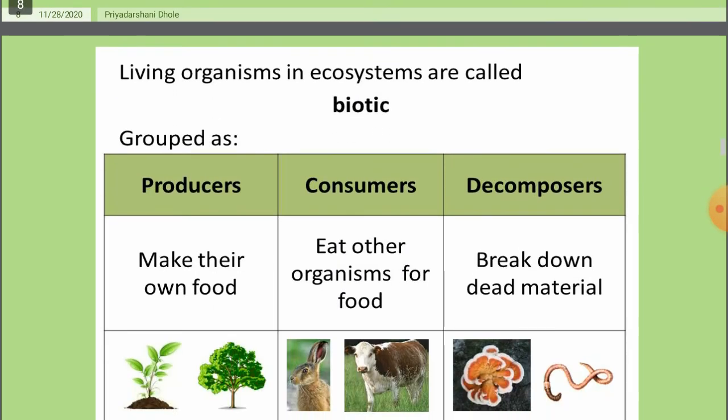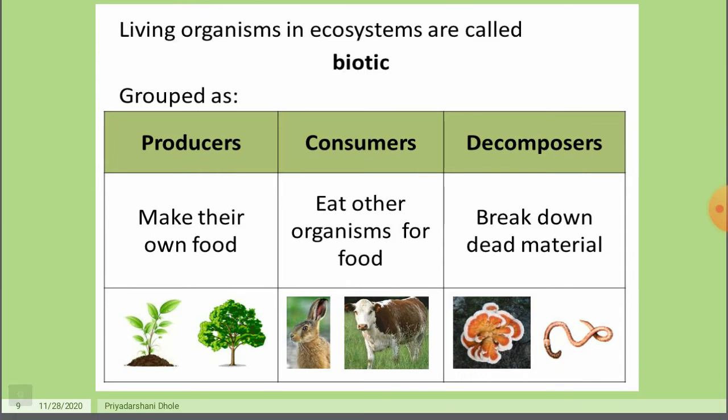Living organisms in an ecosystem are called biotic. Its groups are producer, consumer, and decomposer. Producers make their own food material. All plants have chlorophyll, so they can make their own food material with the help of sunlight, water, and CO2.